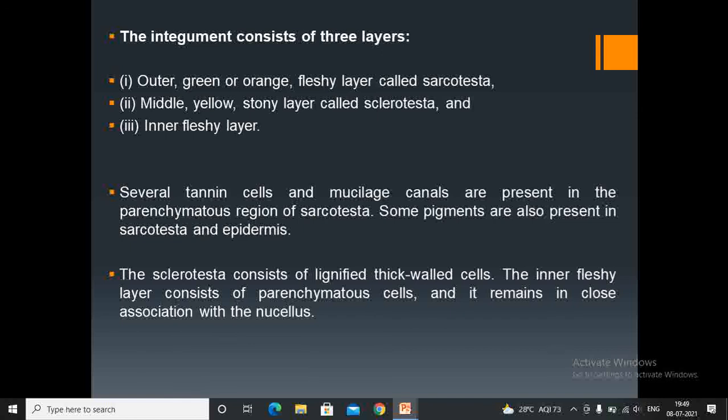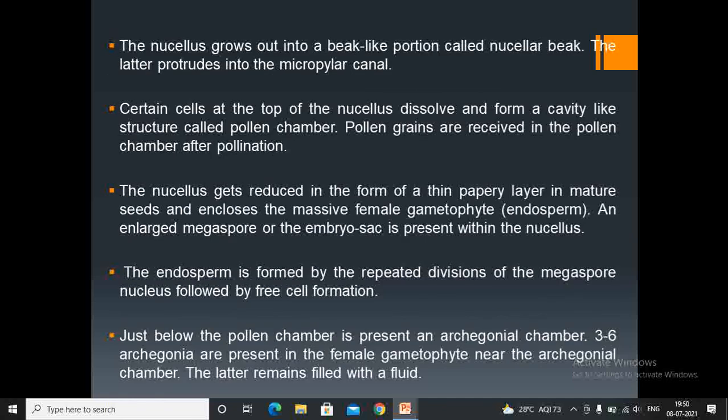Several tannin cells and mucilage canals are present in the parenchymatous region of the sarcotesta, the outermost layer. Some pigments are also present in sarcotesta and epidermis. The sclerotesta consists of lignified thick-walled cells. The inner fleshy layer consists of parenchymatous cells and it remains in close association with the nucellus. The nucellus grows out into a beak-like portion called the nucellar beak. The latter protrudes into the micropylar canal.